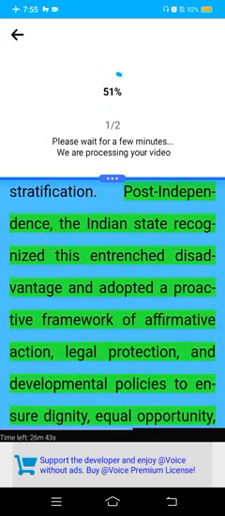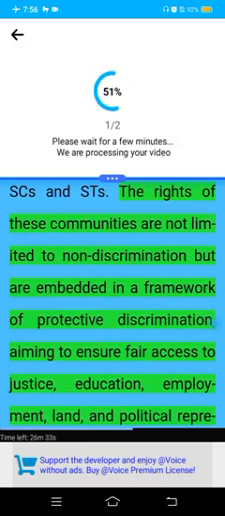The Indian state recognized this entrenched disadvantage and adopted a proactive framework of affirmative action, legal protection, and developmental policies to ensure dignity, equal opportunity, and substantive equality for SCs and STs. The rights of these communities are not limited to non-discrimination but are embedded in a framework of protective discrimination, aiming to ensure fair access to justice, education, employment, land, and political representation.